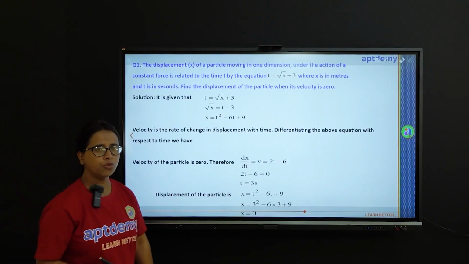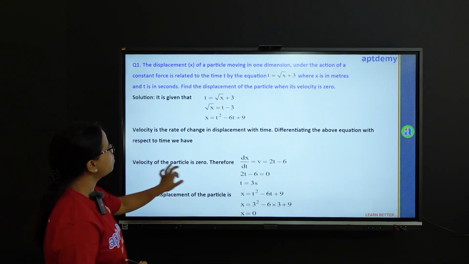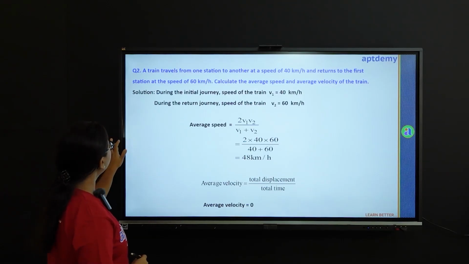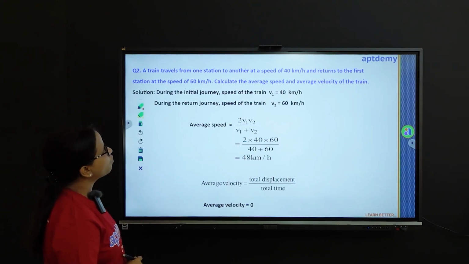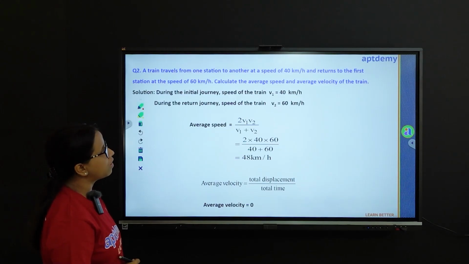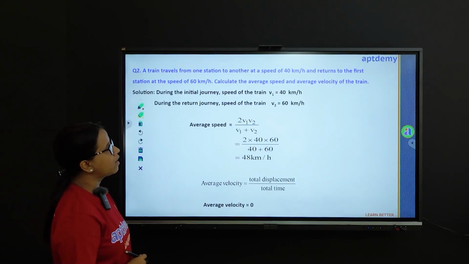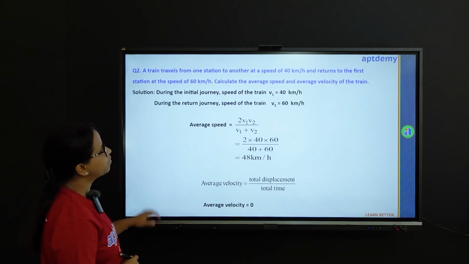So this is the solved one. You can refer to this anytime. Now we come to the second question. We have a train which is travelling from one station to another at a speed of 40 km per hour and returns to the first station at the speed of 60 km per hour. Calculate the average speed and average velocity of the train.